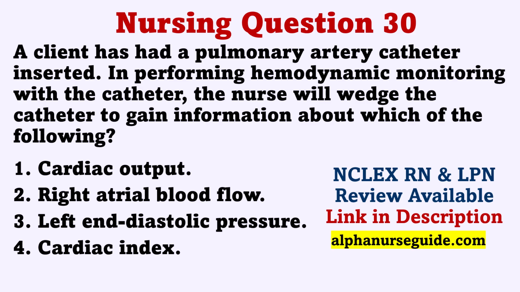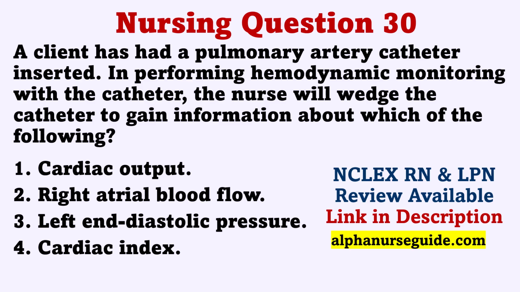The correct answer is 3. Left end diastolic pressure. Rationale. When wedged, the catheter is pointing indirectly at the left end diastolic pressure. The pulmonary artery wedge pressure is measured when the tip of the catheter is slowly inflated and allowed to wedge into a branch of the pulmonary artery. Once the balloon is wedged, the catheter reads the pressure in front of the balloon. During diastole, the mitral valve is open, reflecting left ventricular end diastolic pressure.